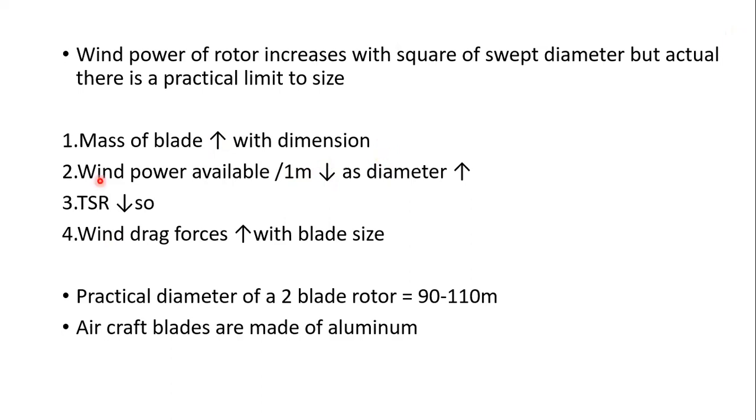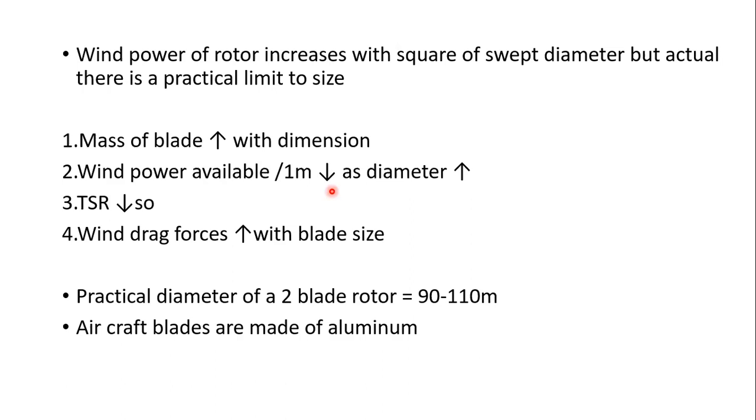So as a result, the wind power available per unit mass will be decreasing as the dimensions or diameter of the rotor are increasing.